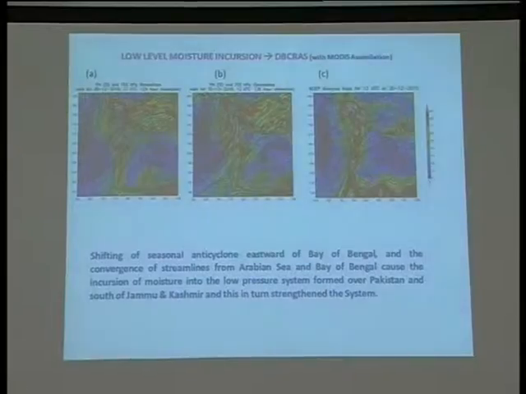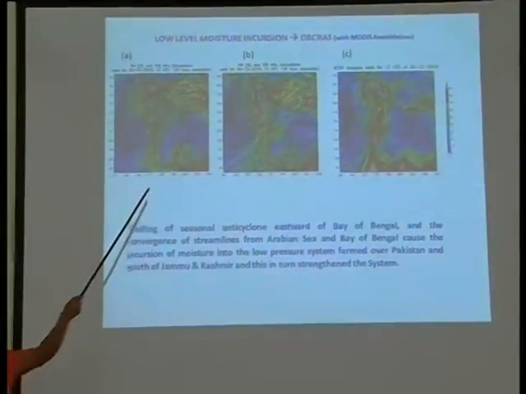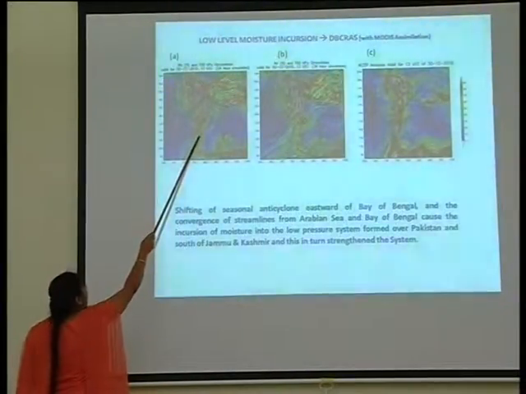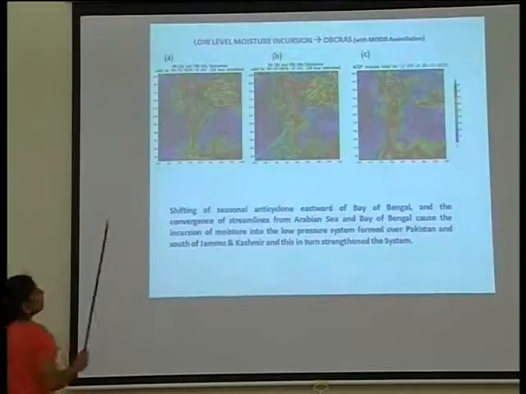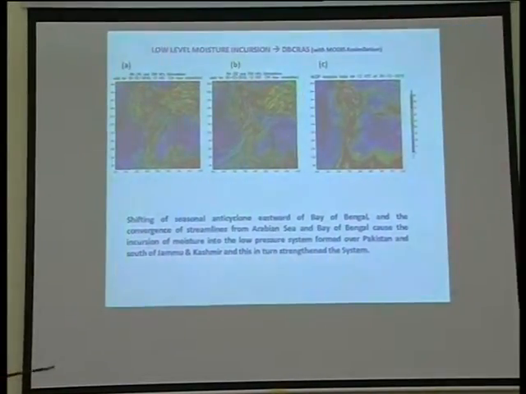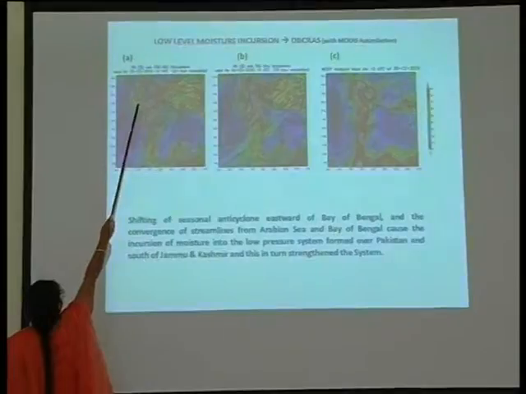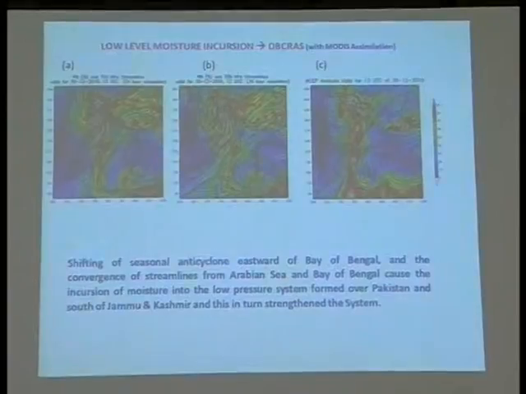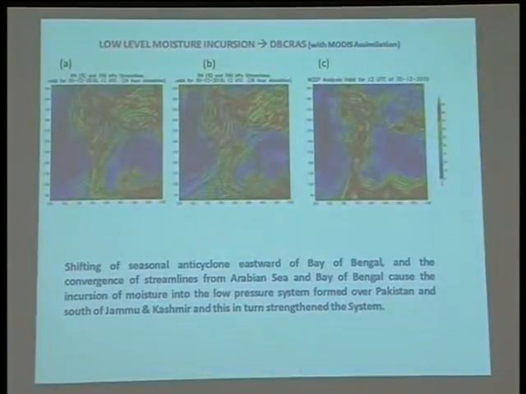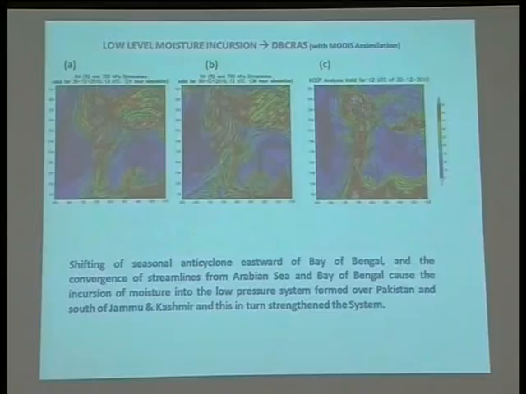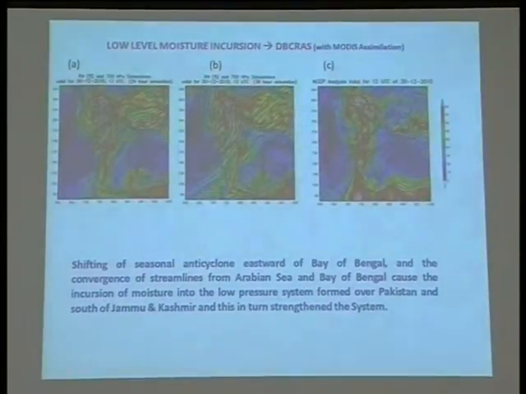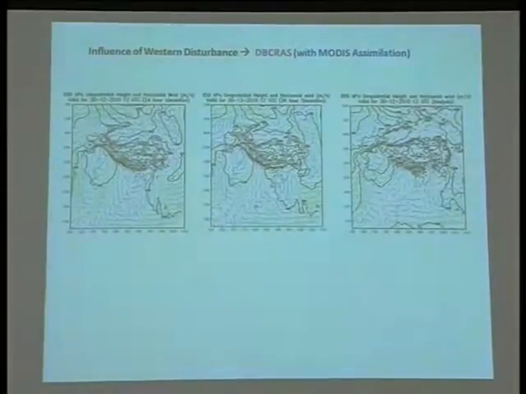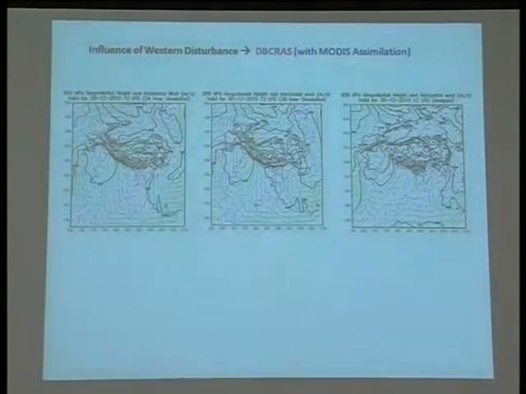This is the low level moisture incursion. The asymptotic convergence of low level wind from the Arabian Sea and Bay of Bengal in turn pumps the moisture to the low pressure area formed over this region. The shifting of the seasonal anticyclone eastward of the Bay of Bengal and the convergence of streamlines from the Arabian Sea and Bay of Bengal caused the incursion of moisture into the low pressure system formed over Pakistan and south of Jammu and Kashmir, and this in turn strengthened the low pressure system. So this is the influence of the western disturbance.